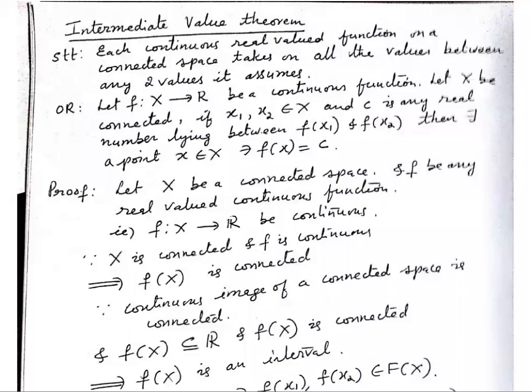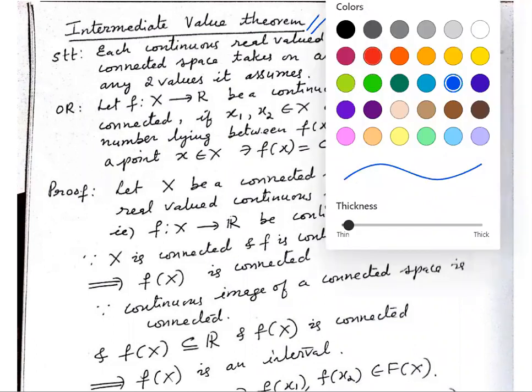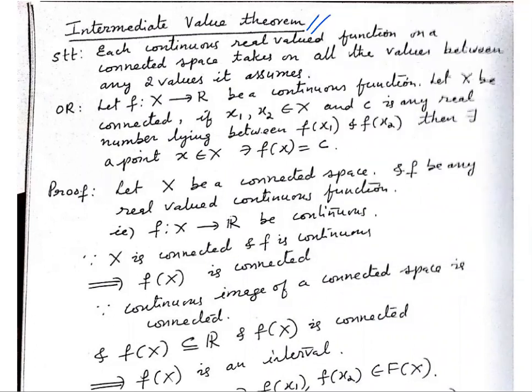Today, let us learn one more interesting theorem on connected spaces. The statement, or it is also called the intermediate value theorem. Now let us look at the statement of this. Each continuous real valued function on a connected space takes on all the values between any two values it assumes.